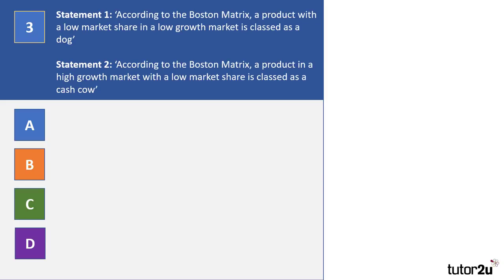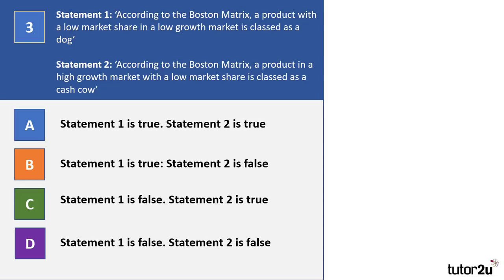Question 3. Here we've got 2 statements, so you need to decide whether statement 1 is true or false, or whether statement 2 is true or false. So, according to the Boston Matrix, a product with a low market share in a low growth market is classed as a dog. Statement 2, according to the Boston Matrix, a product in a high growth market with a low market share is classed as a cash cow. So again, here are your 4 options. Please pause the video while you make your choice.